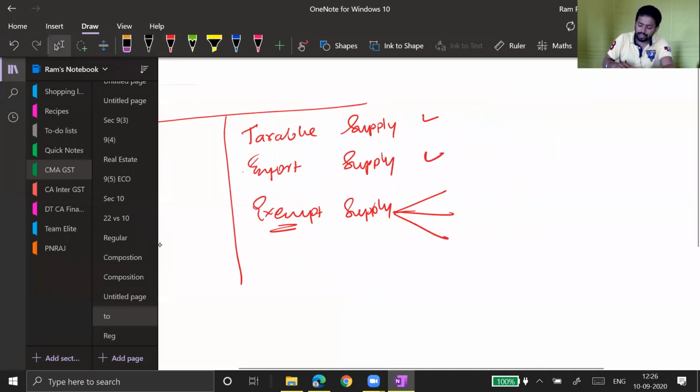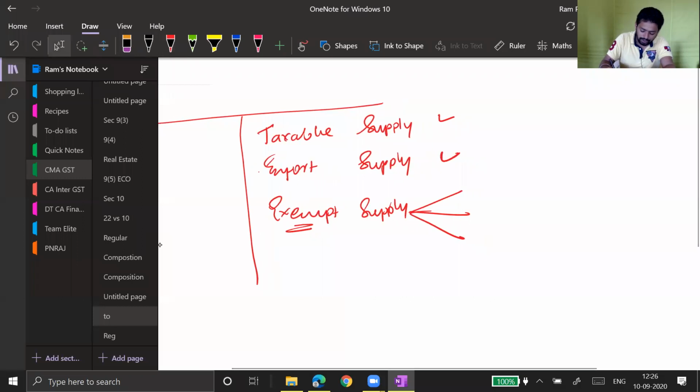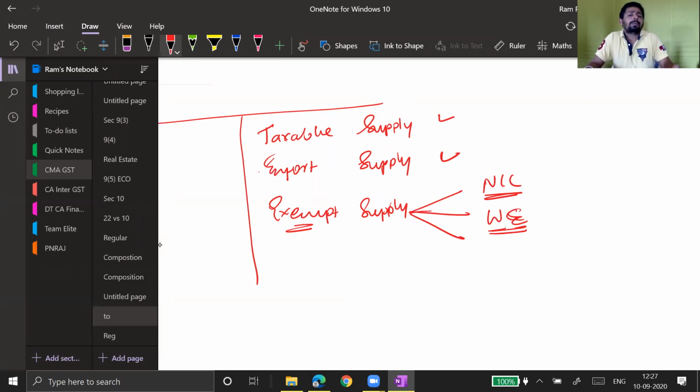Please remember that exempt supply means supply which is taxable at nil rate, supply which is wholly exempt, and wholly exempt means 100% exempt, which we are going to learn in chapter number 4, what all is exempt in GST law. And supply which is not a taxable supply. So what do you mean by not taxable supply? Alcoholic liquor for human consumption is a not taxable supply. Petroleum products are not taxable supply.